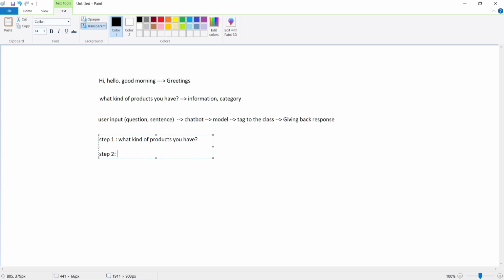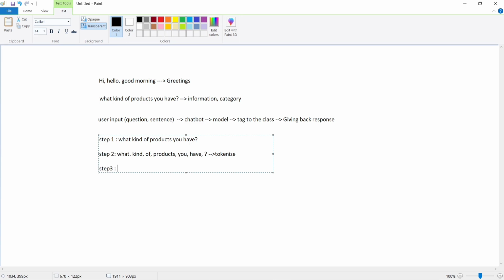Tokenizing in the sense we have to break the sentence into different words. So here the words are what, kind, of, products, you, have. And we should not forget that question mark also. These are all the different kinds of words. This is the tokenizing part.